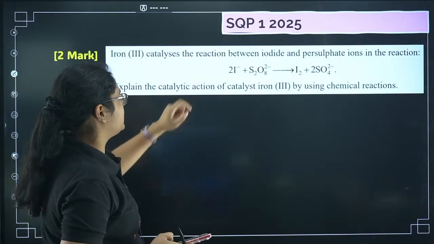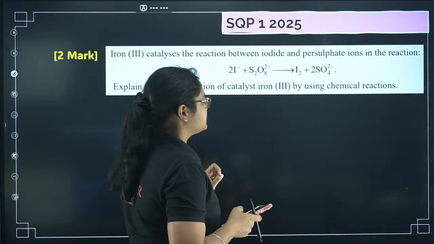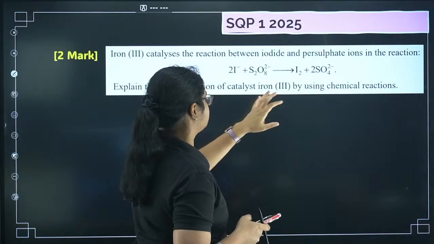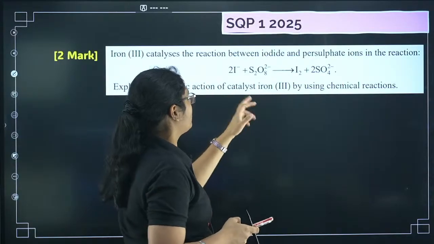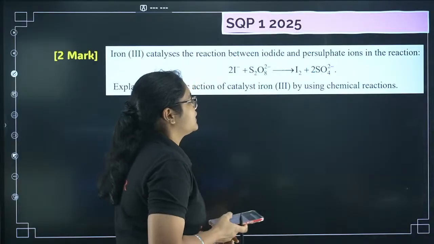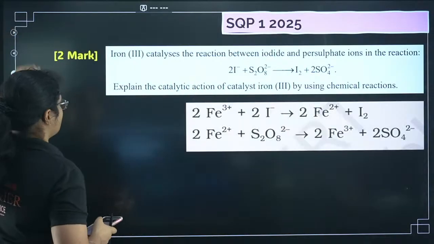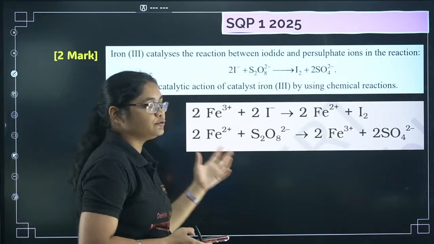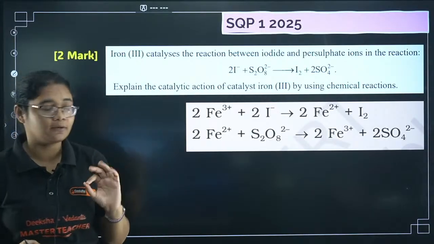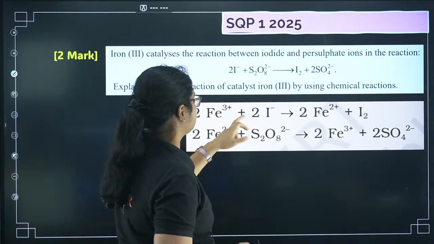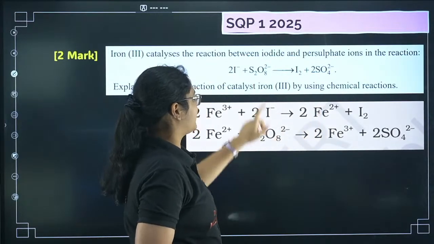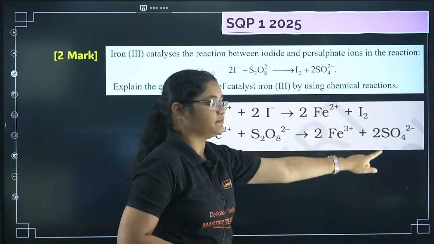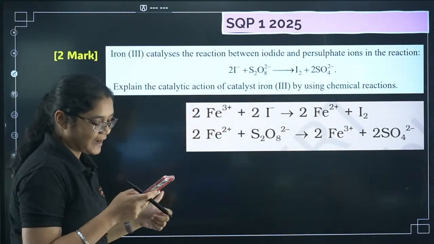Iron catalyzes the reaction between iodide and persulfate ions in the reaction. This is the reaction given. Explain the catalytic action of the catalyst iron by using the chemical reaction. So you need to know this, you might not have studied, so please, it is there in the book. Fe3+ first converts I- to I2 and Fe2+, and this Fe2+ then reacts with S2O8 2- to give you Fe3+. So that is how it works as a catalytic activity.